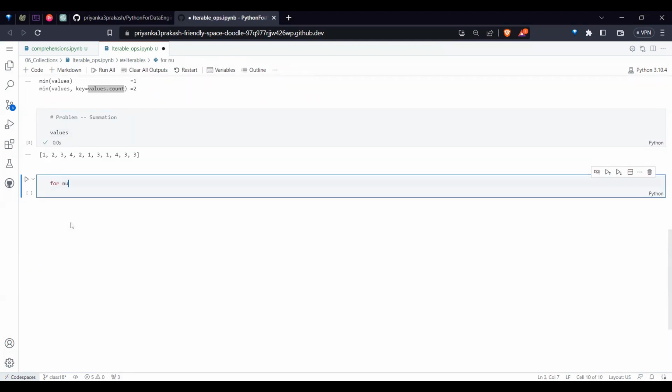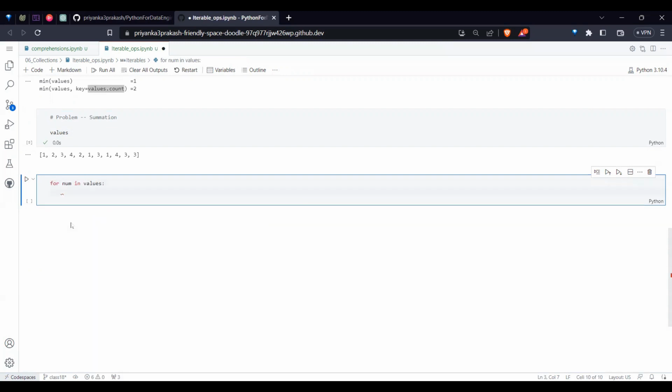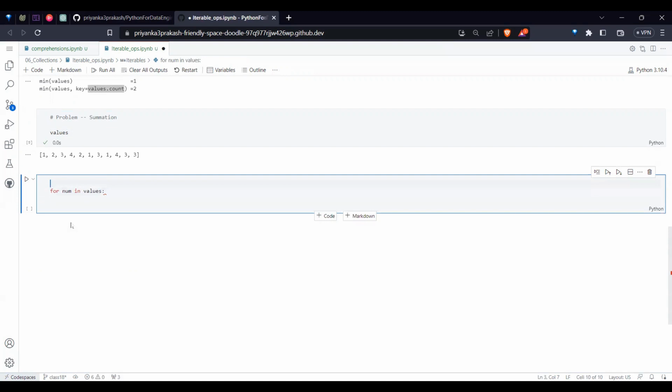For number in values, I want to add to an overall result, add_result. The initial value should be chosen so that it has no effect. Whenever you do additions, make the initial value 0. Whenever you do multiplications, a 0 would make the entire result 0, so make the default value 1.